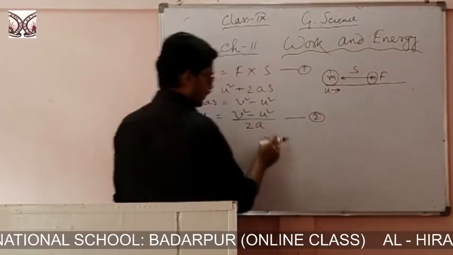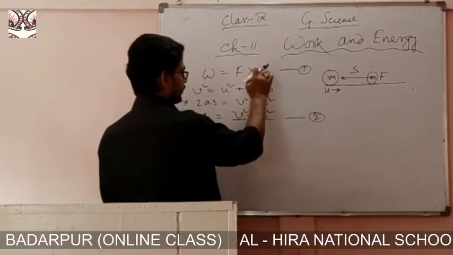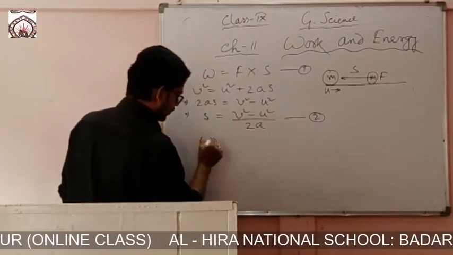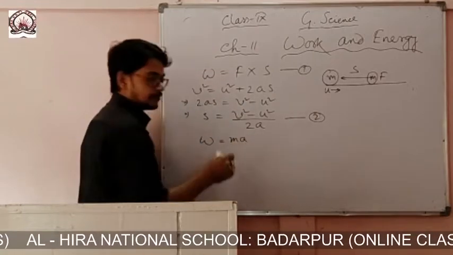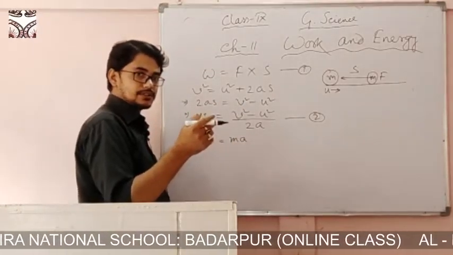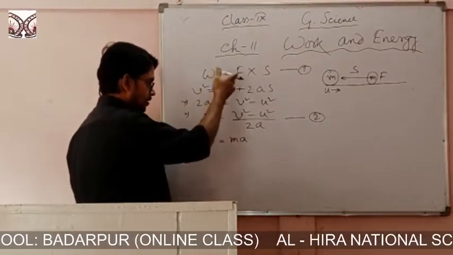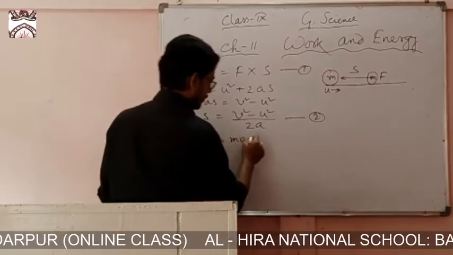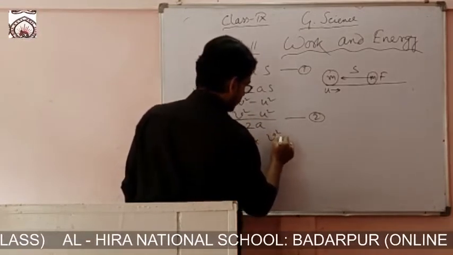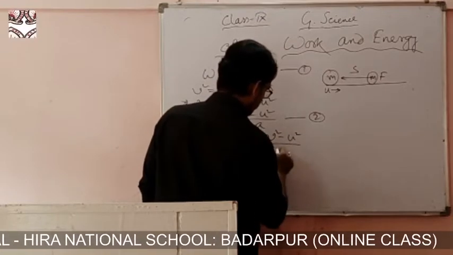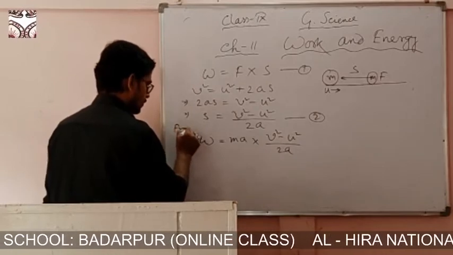Number 2. Now putting the value of s from equation 2 in equation 1, we get W equals, in place of F we can write ma, force equals mass into acceleration. This is Newton's second law of motion. From that we can write in place of F, ma, and in place of S we can write v square minus u square by twice a.